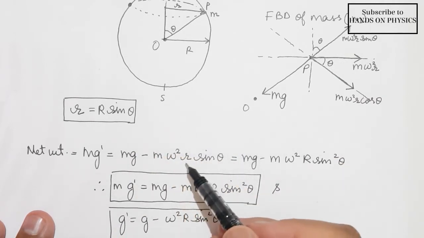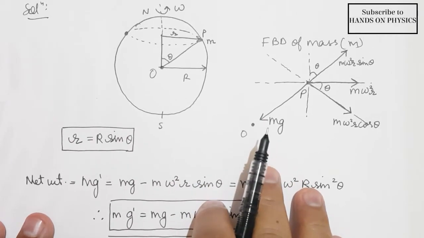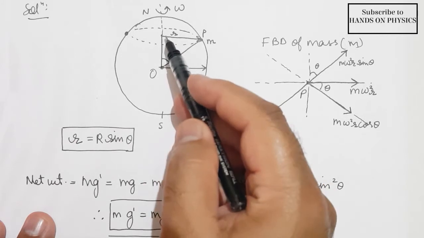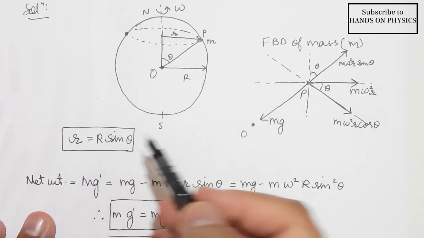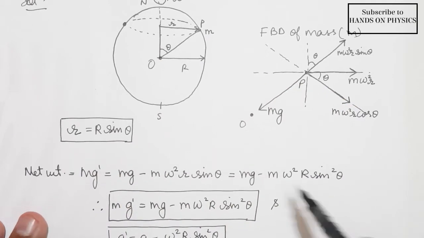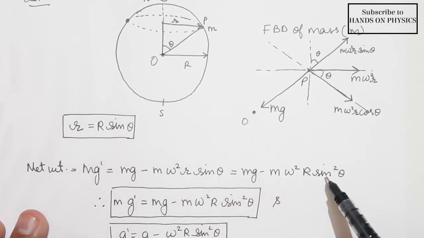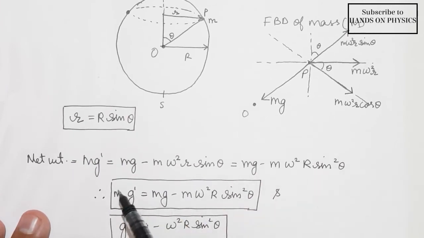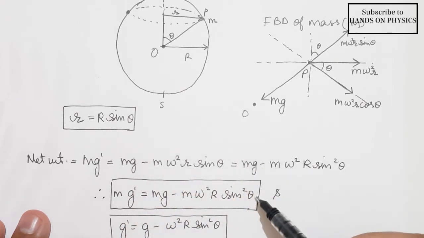Now here I am going to replace this small r with capital R. From trigonometry, in this triangle you can apply trigonometric relations, and you can find that small r is equal to capital R sine theta. So I am going to put this value here, and my result will be this. This will be my net weight. So you have to learn this formula as a general result to solve for any condition.